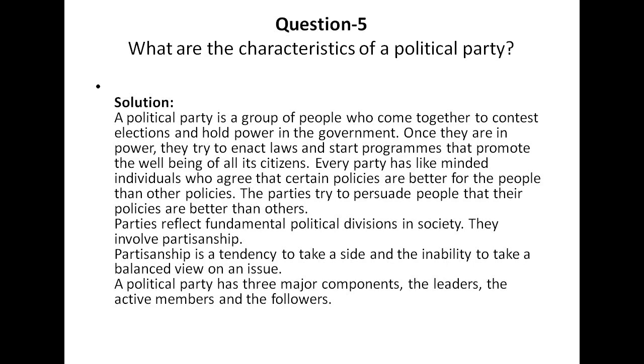So basically, partisanship is a tendency to take a side and the inability to take a balanced view on an issue. Now a political party has three kinds of components: the leaders, the active members and the followers. So if you get a question about the characteristics, or it is written like that, what are the needs of a political party, you can mention these points. I hope I'm clear.